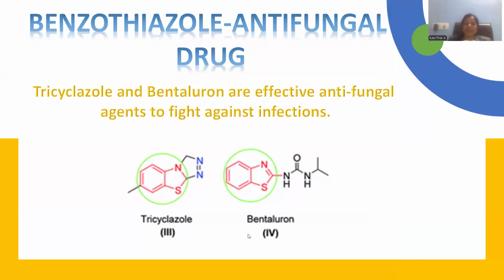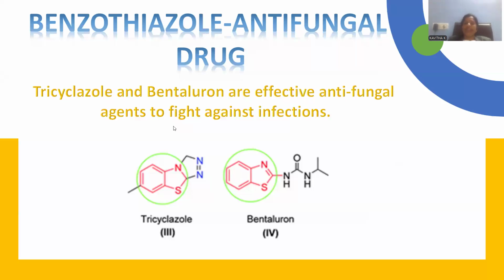Sulfathiazole. Let me introduce another thiazole-related effective pharmacophore: tricyclazole and bentaluron, where you can find a benzofused thiazole molecule, used for the treatment of fungal diseases. It is an antifungal drug.